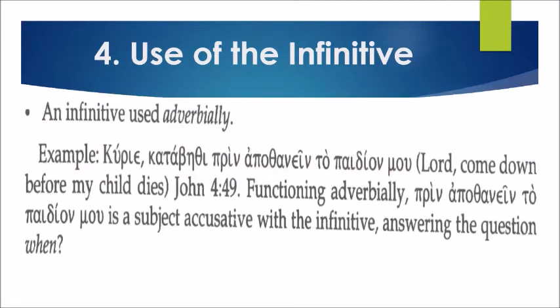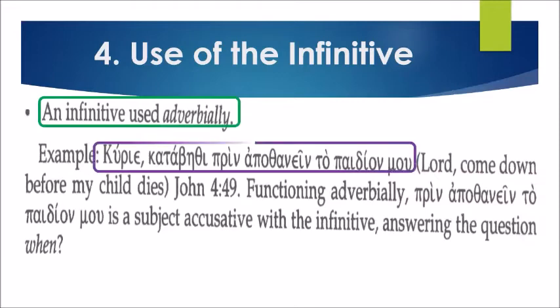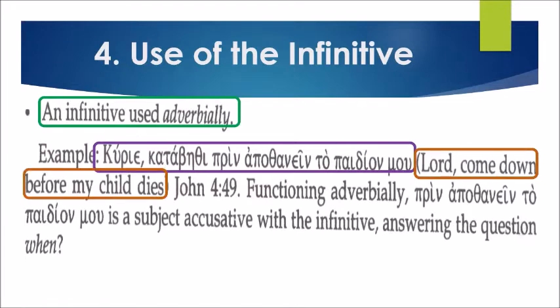An infinitive used adverbially. Let's read the example. Kyrie, katabethi prin apothanein to paidion mou. It means, "Lord, come down before my child dies." So apothanein here is the infinitive. It functions adverbially, with a subject accusative, answering the question, when.